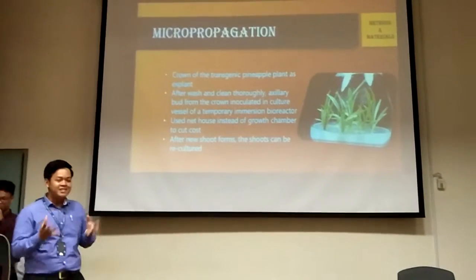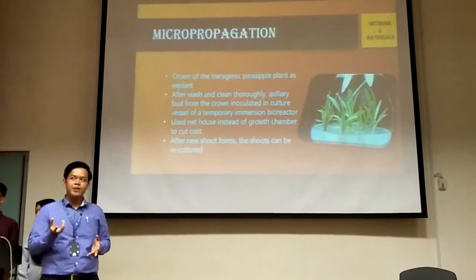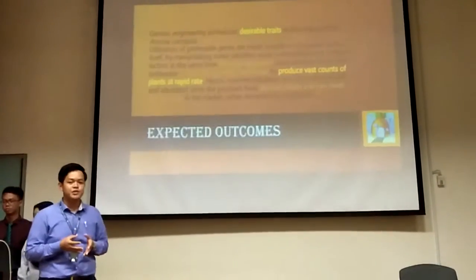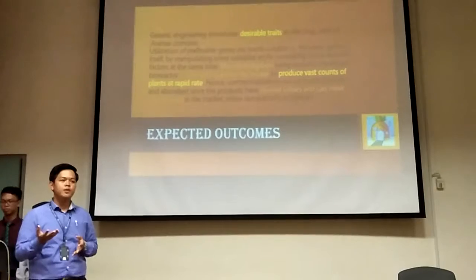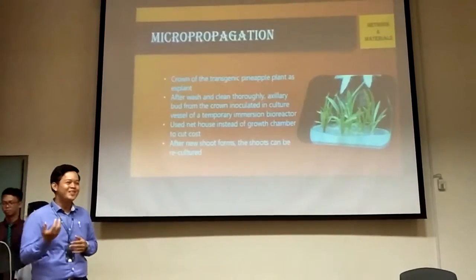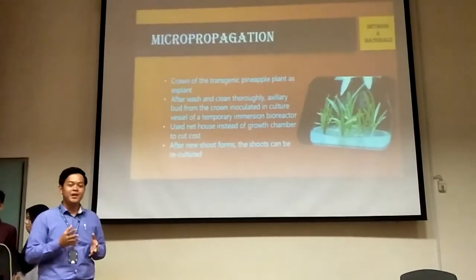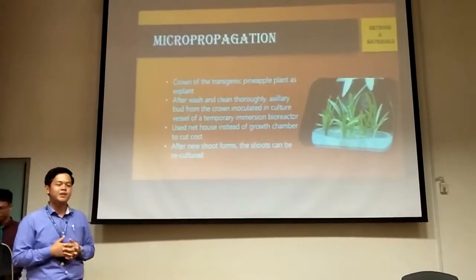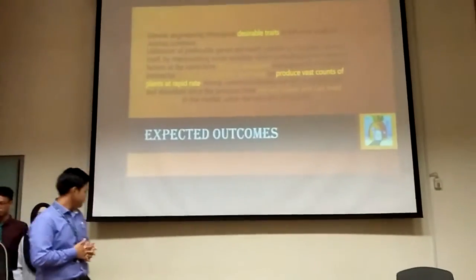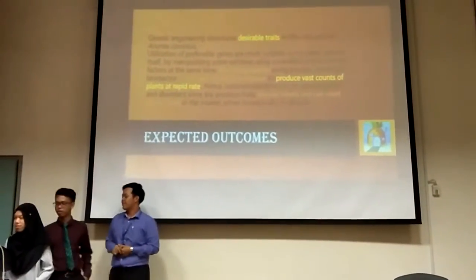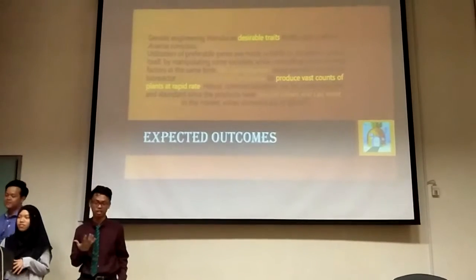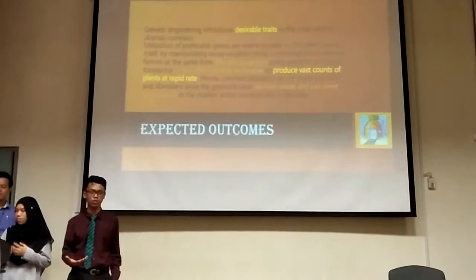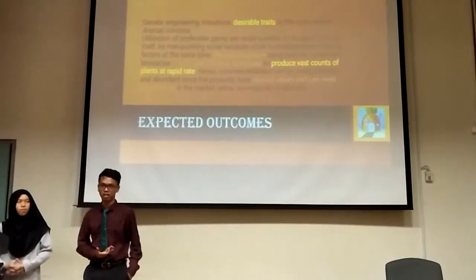Okay, after we insert the recombinant agrobacterium into the plant cell, we proceed with micropropagation using the PIB, periodic immersion bioreactor, to mass produce the transgenic plant. So we expect to have the desirable traits in the crop yield of the pineapple, and through micropropagation, we hope to produce vast amounts of pineapple to meet the market demand.